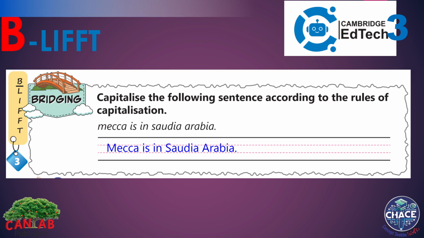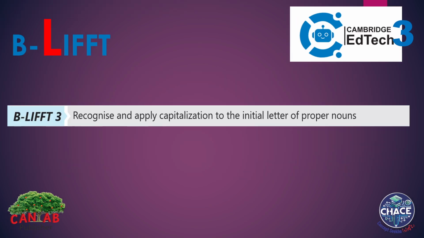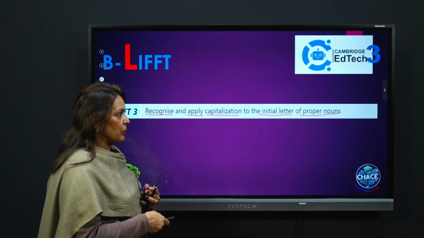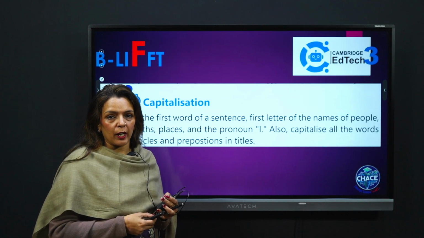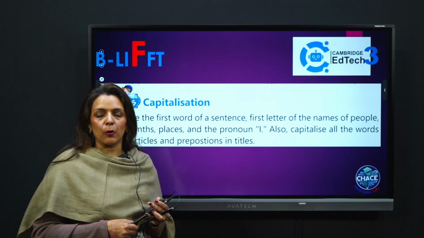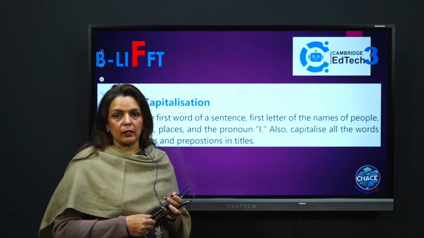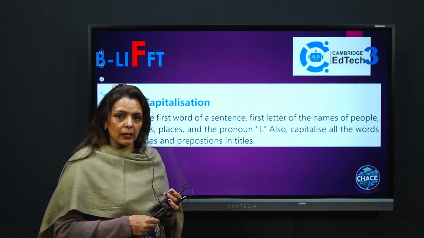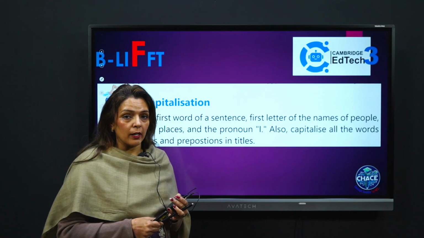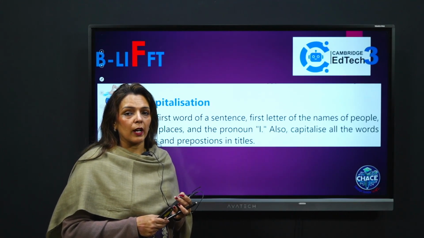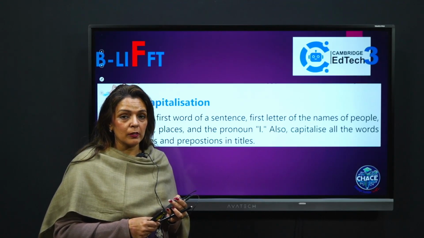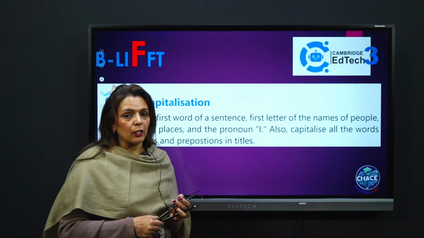Now, let's go through the B-LIFT, which says that we have to recognize and apply capitalization to the initial letter of proper nouns. Remember, in the previous B-LIFT, we have already learned the proper noun, and I've told you that all of the proper nouns have to be written with the capital letter. Now, in this B-LIFT, we are not only going to revise that activity, but we are going to revise all of the capitalization rules which you have learned so far in your previous class.